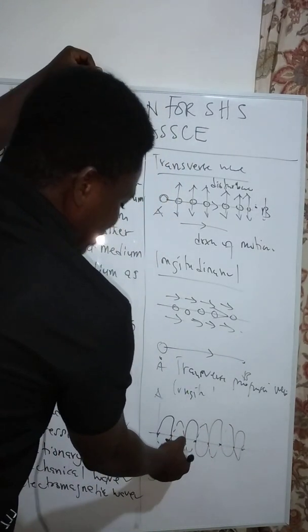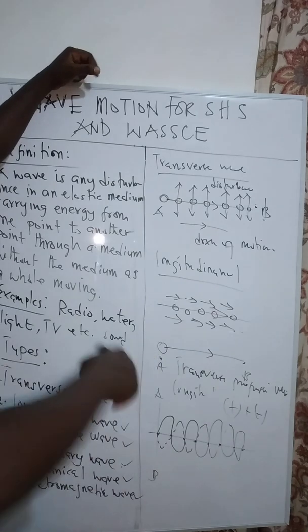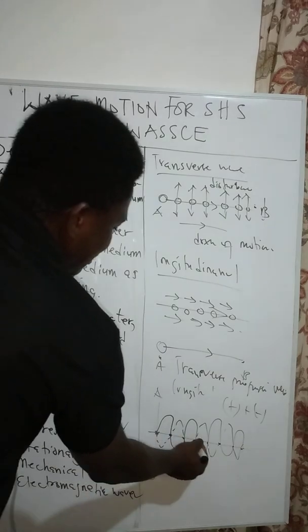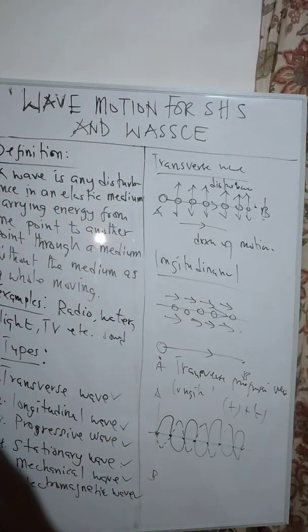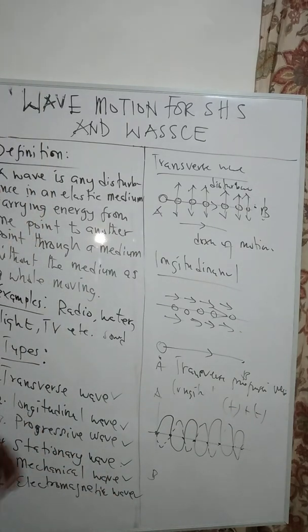in that it is going to meet another wave. So you have a positive plus a negative wave, and anytime you have a positive plus a negative, you realize that the net energy over there is zero. So this means that on the whole the energy cannot flow, but is only located at certain points. You can have energy located at certain points within a stationary wave, but they are not moving. Then the next one is an electromagnetic wave, which we will talk about as we move on in our class. Let's quickly move on to something else.